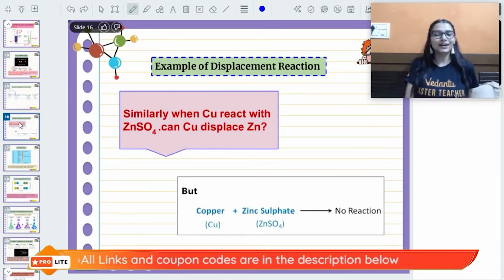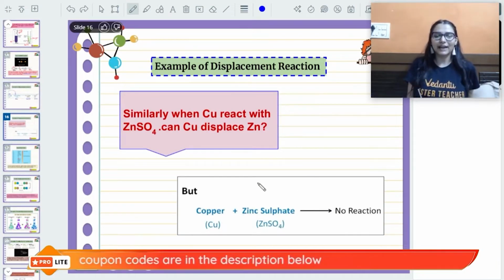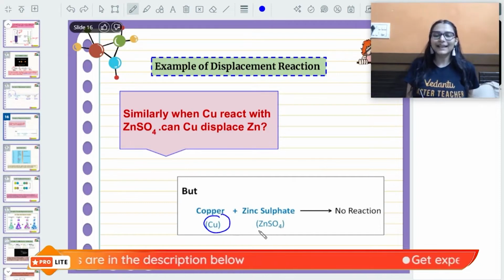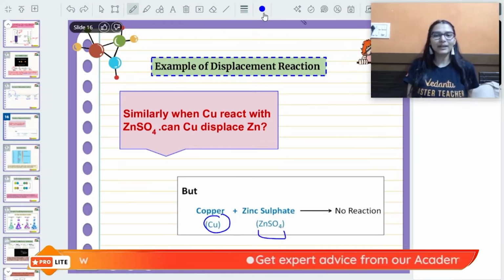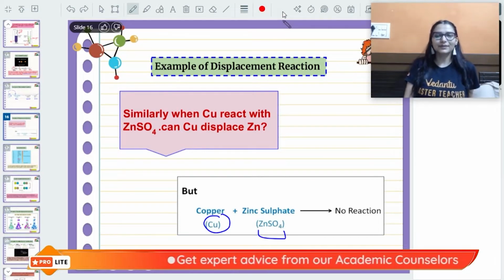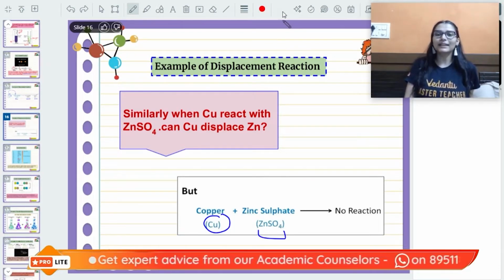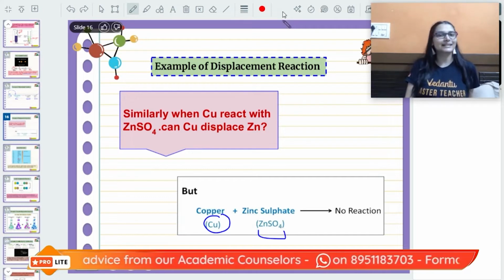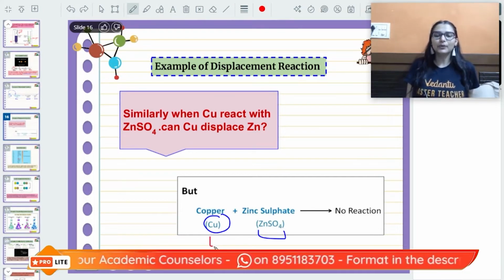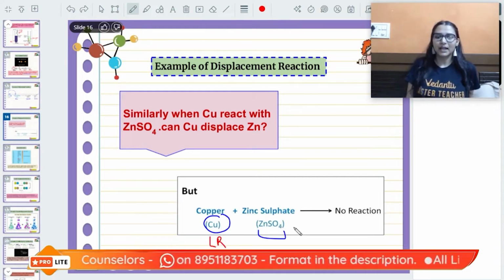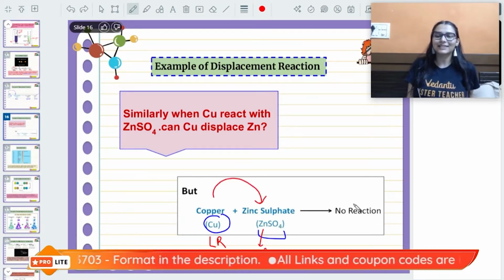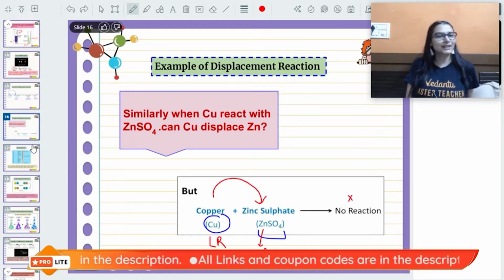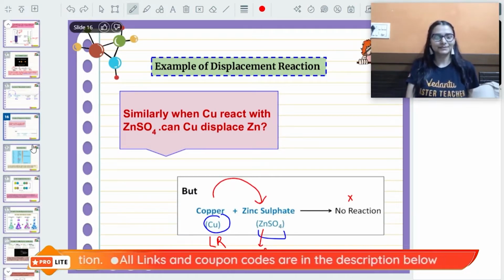If you see the other side of the reaction, if you make copper react with zinc sulfate, will displacement happen here? No. Okay, so the rule is that only a more reactive element can displace a less reactive element. Here copper is less reactive. Less reactive copper cannot displace more reactive zinc. Okay, so displacement is not going to take place.